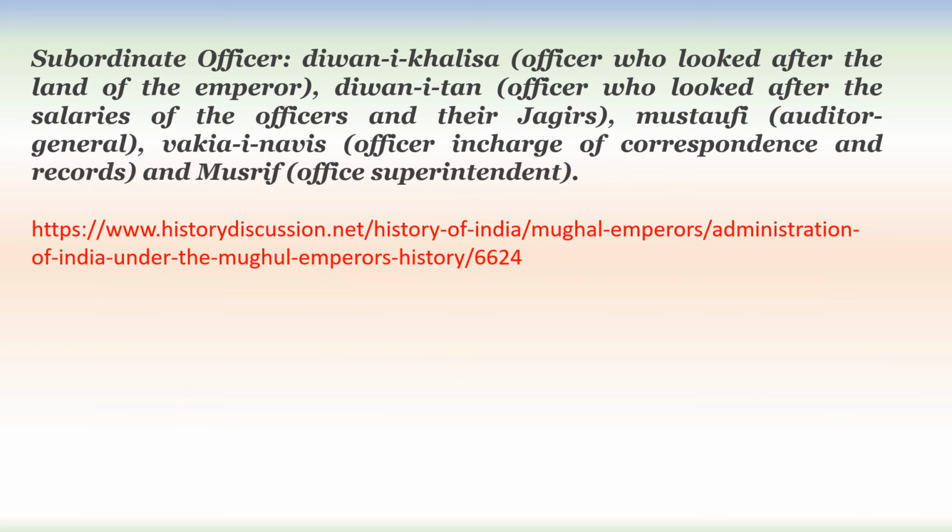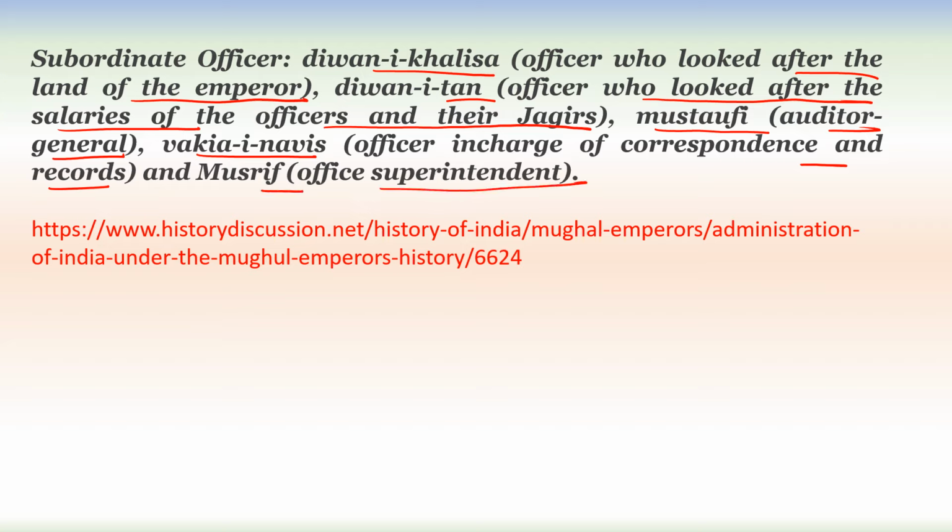So we'll see here, subordinate officers. Diwan-e-Khalisa were the officers who looked after the land of the emperor. Diwan-e-Tan, officers who looked after the salaries of the officers and their jagirs. Mustarfi were auditor general. Vaknavis were the officers in charge of the correspondence and records. Mushrif were the officer superintendent. So these were the subordinate officers in medieval time.